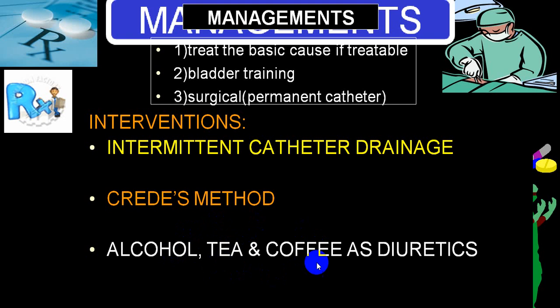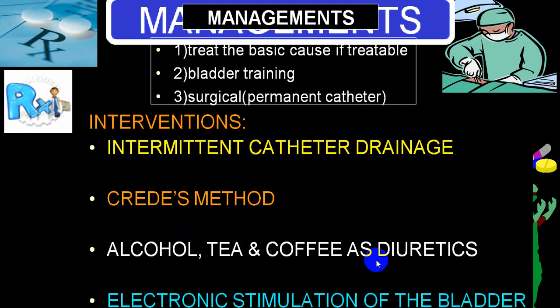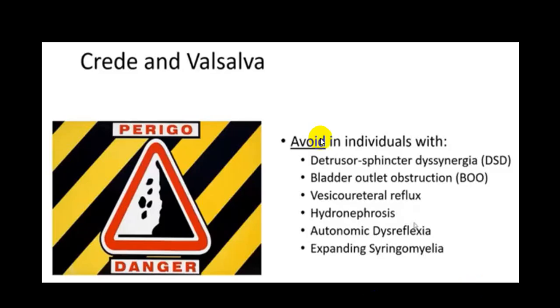They have mild diuretic effects, so you can utilize that. There is another method, spinal cord stimulation, called electronic stimulation of the bladder, which can help the bladder to evacuate.